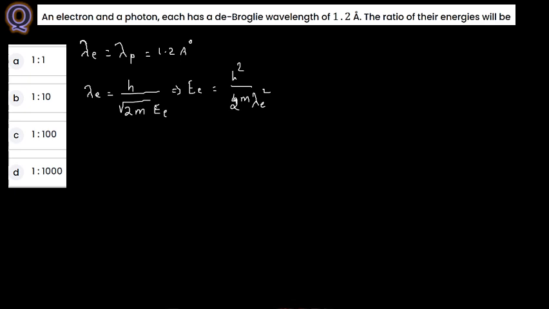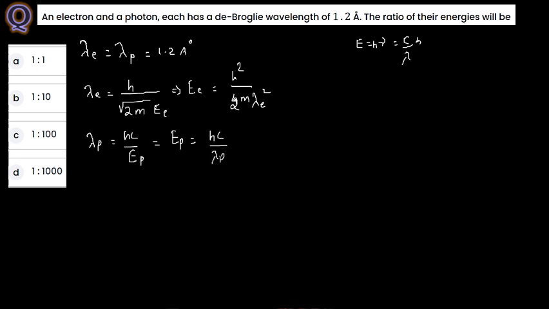Next one, lambda of p. For a photon, you remember E equal to h nu, equal to hc by lambda. So from this, instead of lambda you are going to have the wavelength of photon. The energy of photon here is hc divided by lambda of p.